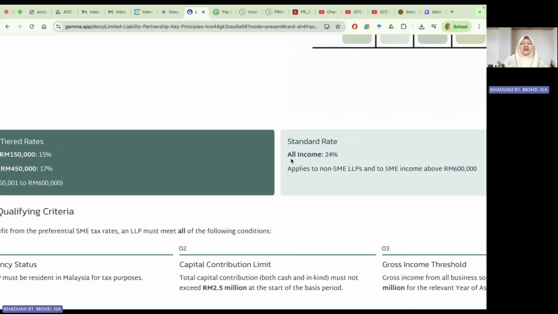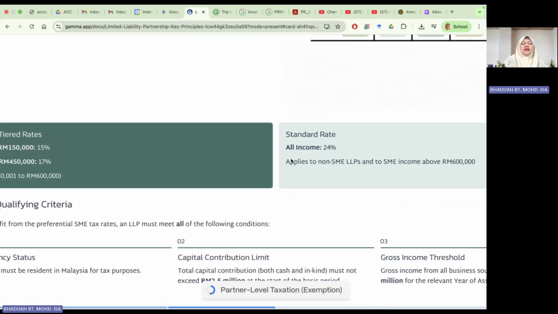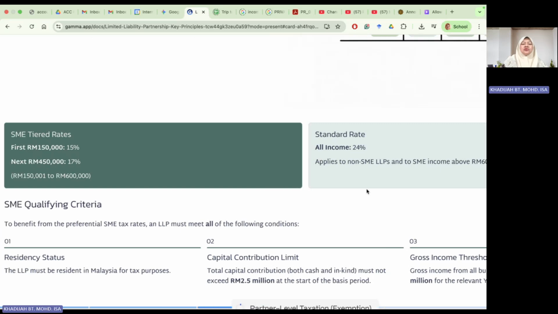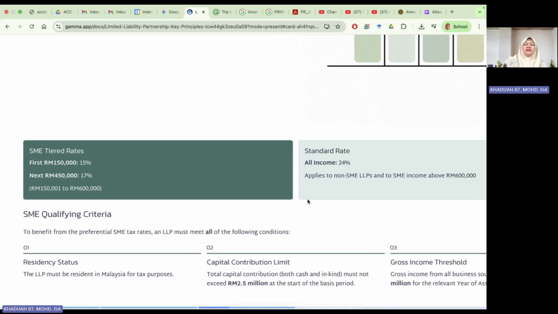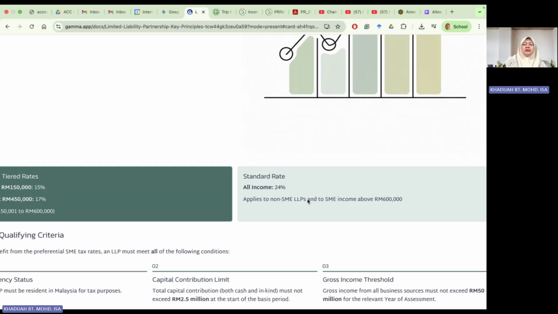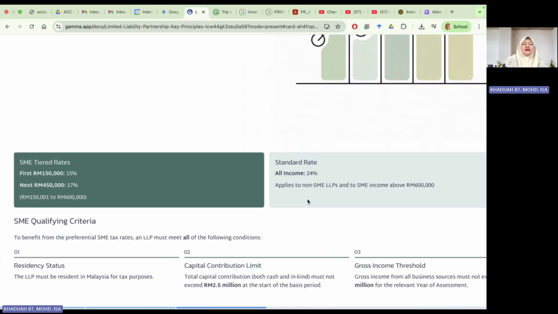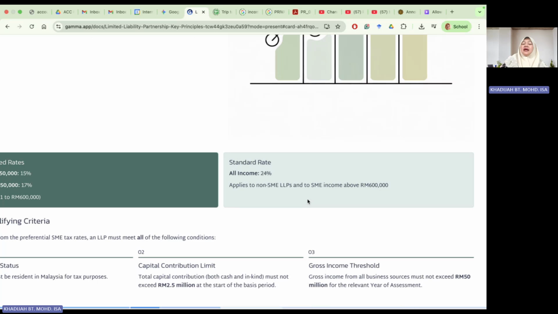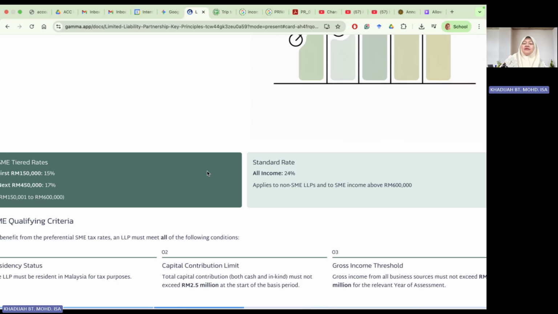SME tier rate. So this is how the summary is. Okay, all right. For you to qualify for this SME preferential tax rate, the qualifying criteria are: the LLP must be a Malaysia resident, the capital contribution does not exceed 2.5 million, and there is still a gross income threshold. You cannot have gross income of more than 50 million for the relevant year of assessment to enjoy this preferential tax rate.